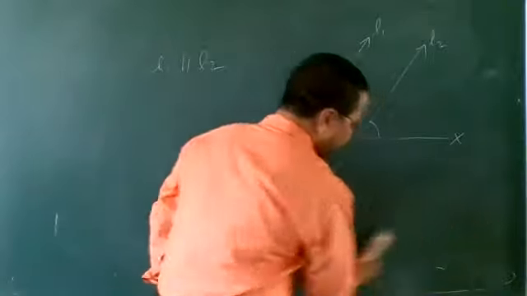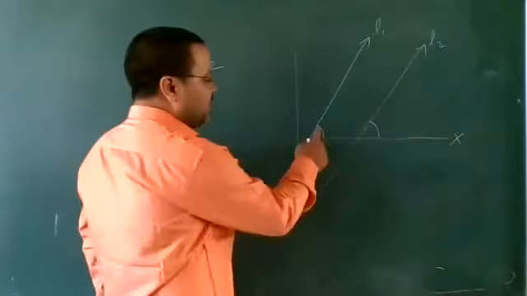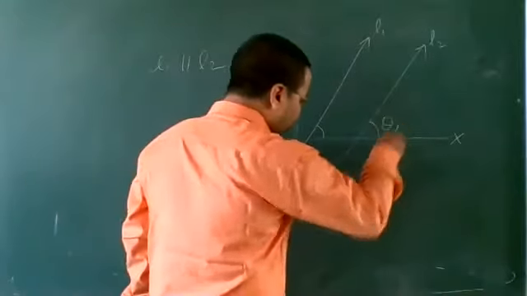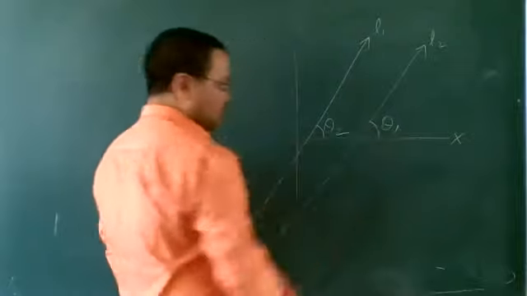Similarly, here this angle and this angle will be equal. Let this be theta 1 and this be theta 2.